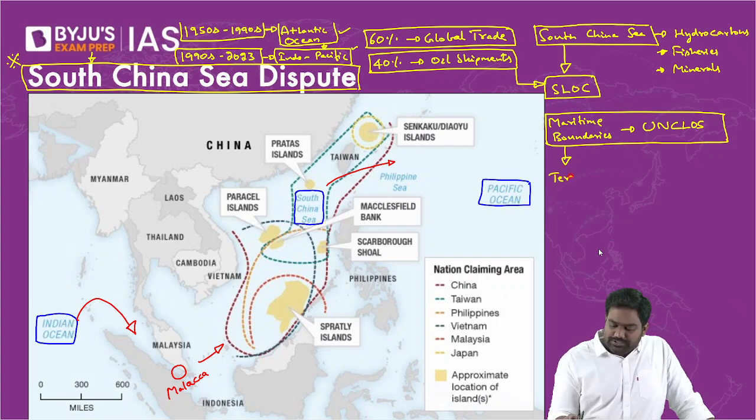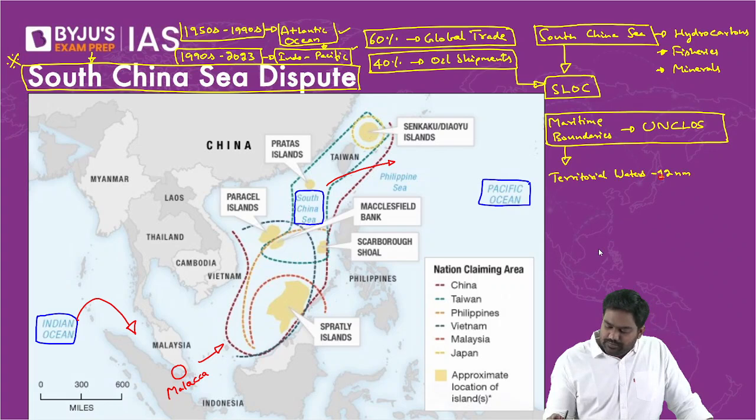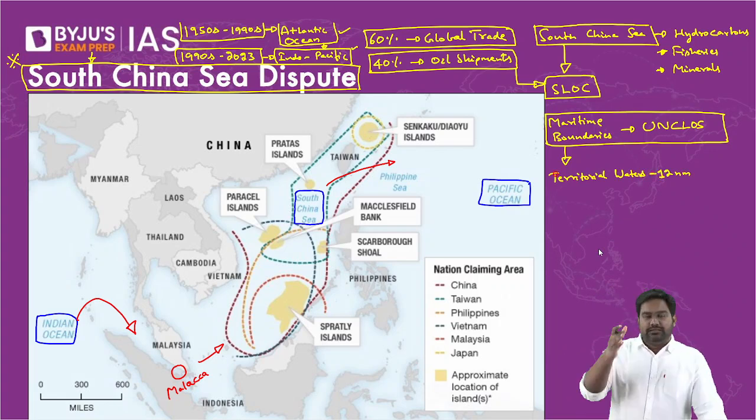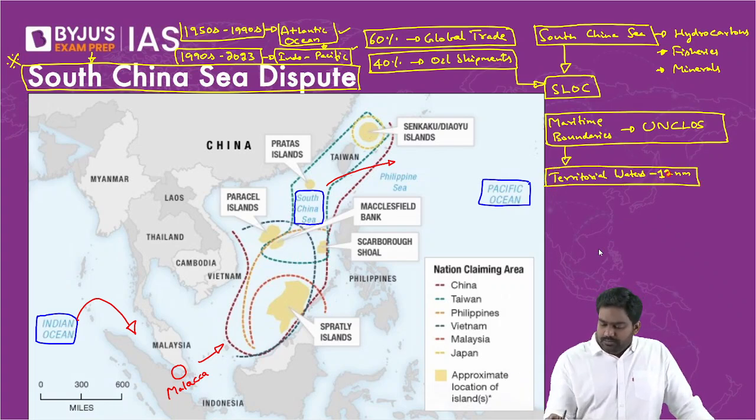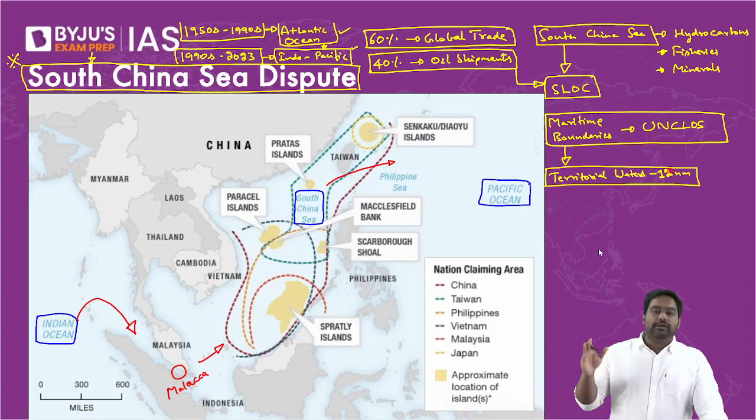You have your territorial waters, which extends to 12 nautical miles from your baseline. Baseline is this imaginary line that runs along your coastline, right? So from the coastline, if you measure 12 nautical miles into the sea, that becomes your territorial waters. A distance of 12 nautical miles from your coastline becomes your territorial waters.